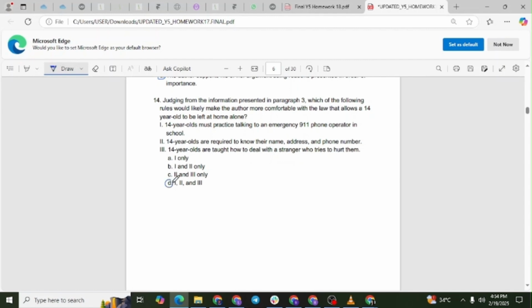Explanation. The passage emphasizes the importance of safety education for 14-year-olds, including knowing emergency numbers, personal details, and how to handle dangerous situations. If all 3 of these rules were enforced, the author would likely feel more confident in leaving a child home alone.